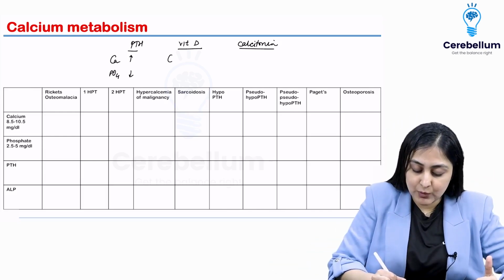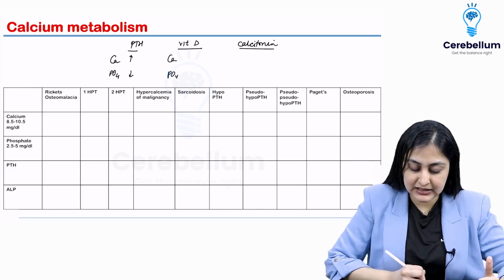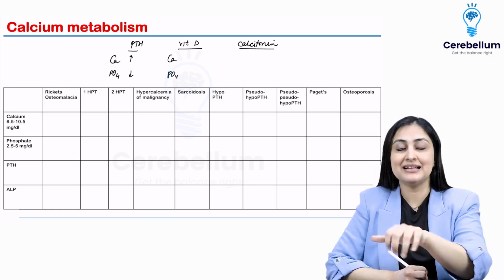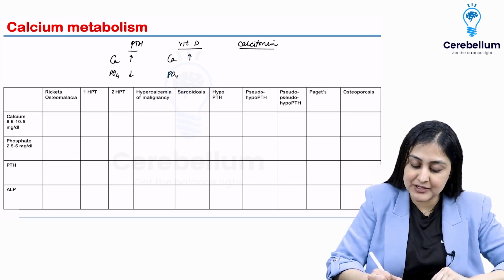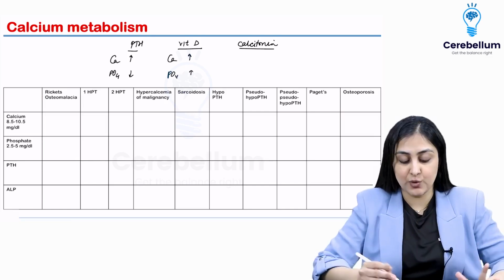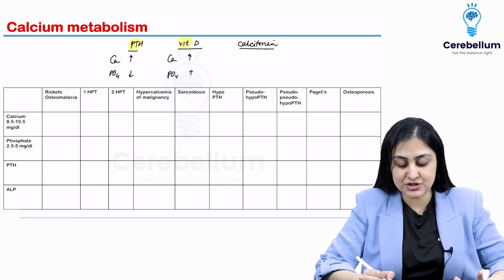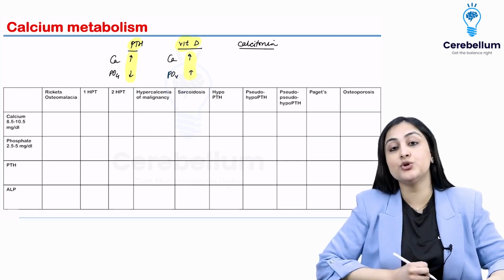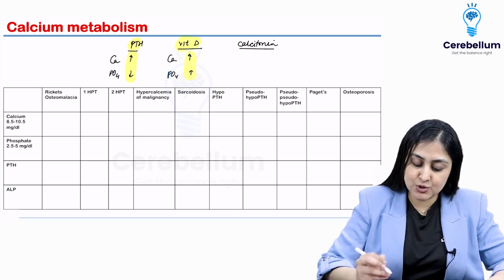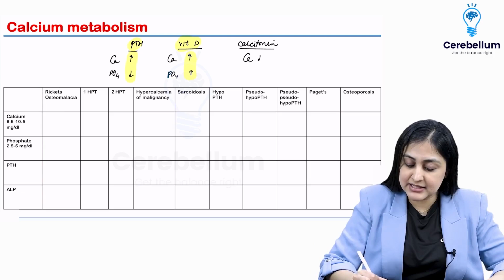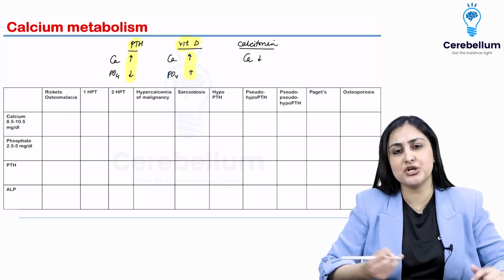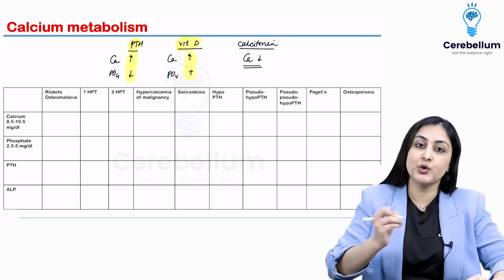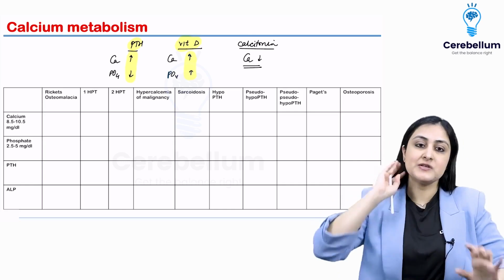On the other hand, what vitamin D does is it increases calcium and phosphate, both of them, from the intestine. It increases the absorption of both of them, and that is why both the values are increased. So what you want to understand is in PTH disorders, these go opposite. In vitamin D disorders, they go together. Whereas calcitonin, anytime calcium is increased, it will reduce it. That's the main function. Phosphate also reduces to a certain extent, but the most important is calcium going down. So this is about these 2.